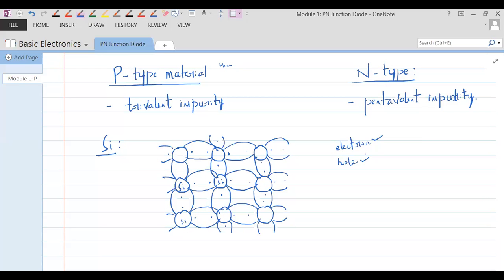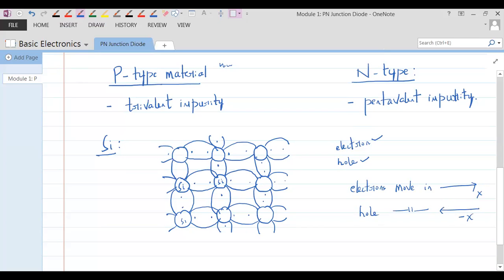See here, if electrons move in the positive x direction, then holes move in the negative x direction.